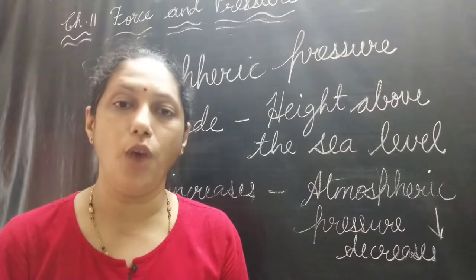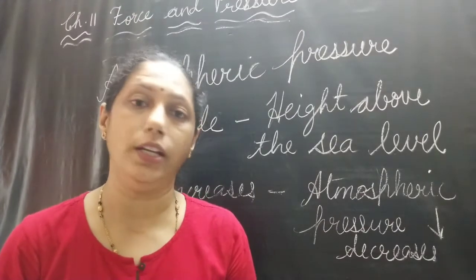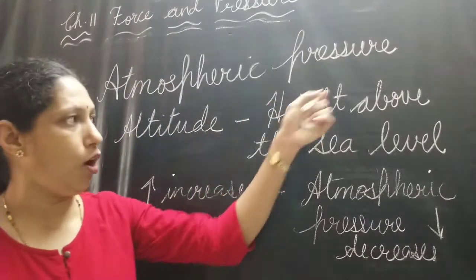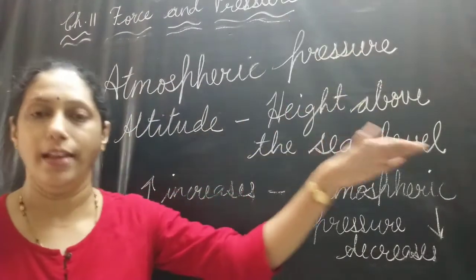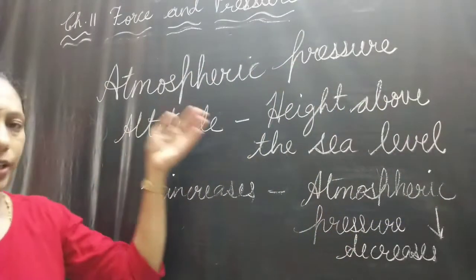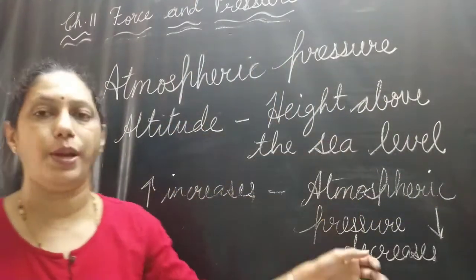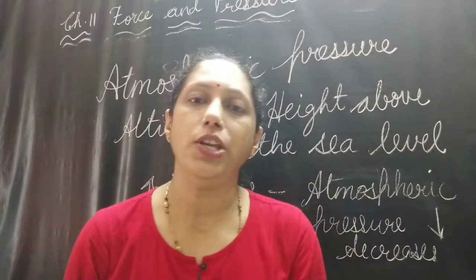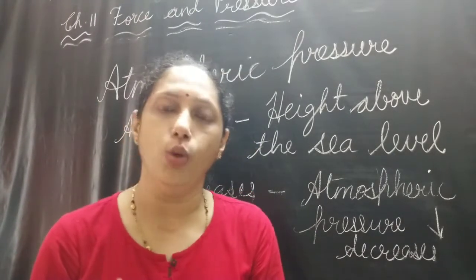Atmospheric pressure of a place depends on its altitude. Altitude of a place is the height of the place above sea level. As the altitude increases, the atmospheric pressure decreases. At higher altitude, the atmospheric pressure is lower.